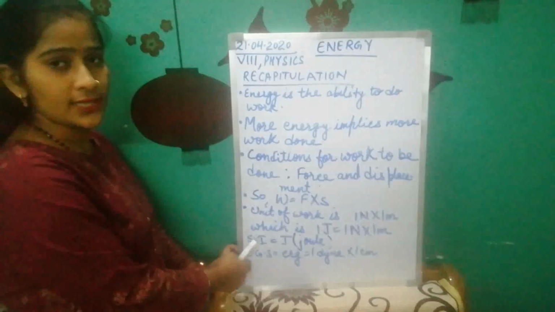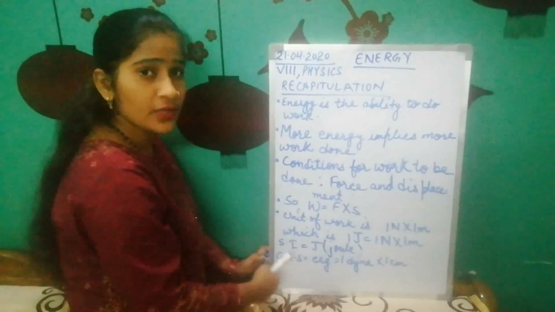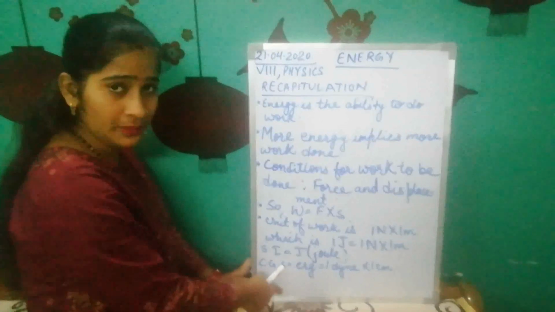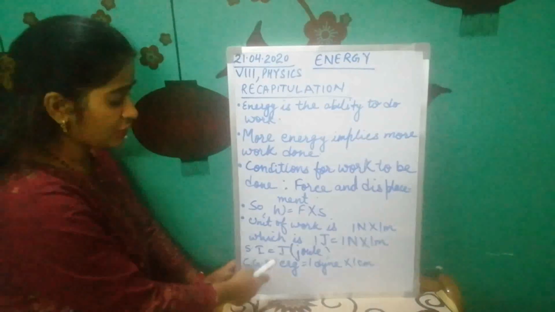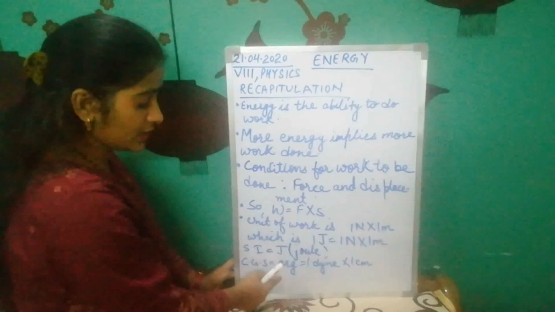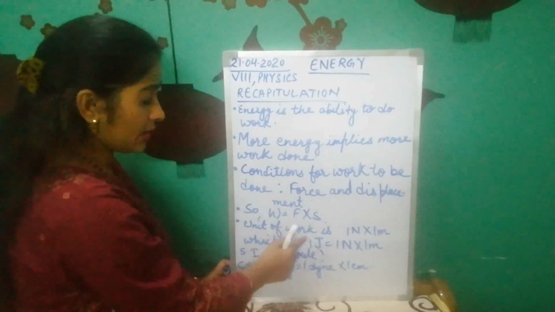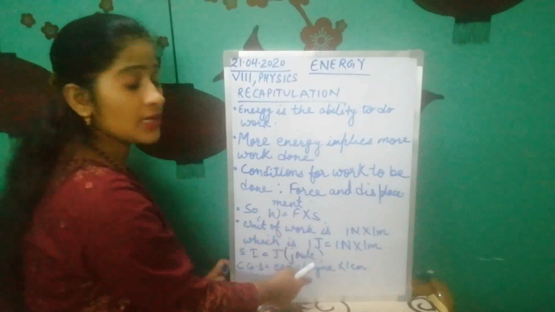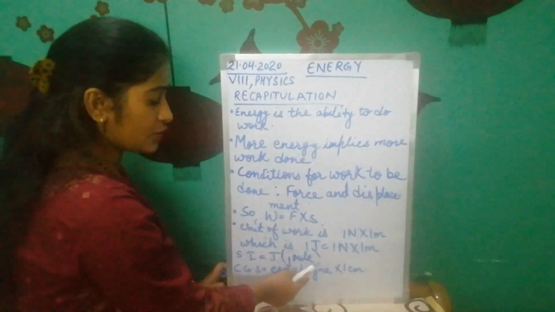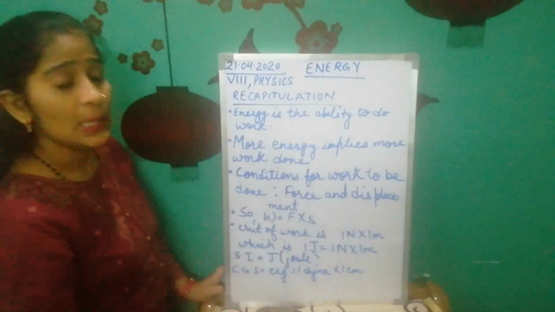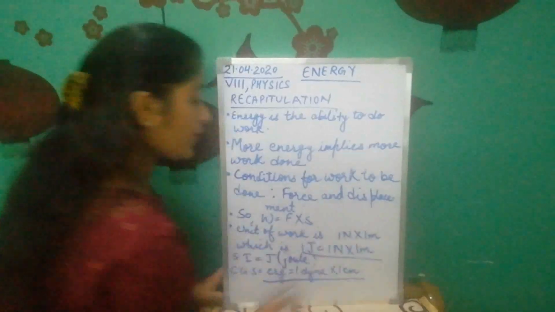Now CGS unit. CGS unit means what? Centimeter, gram, second. It's another system of units, which is called the CGS system, which I have explained to you in class 7. In the CGS system, the unit of work is erg. 1 erg equals what? The CGS unit of force is dyne and the CGS unit of length is centimeter. So 1 erg equals 1 dyne multiplied by 1 centimeter. Here you have to learn this relation and this relation, class.